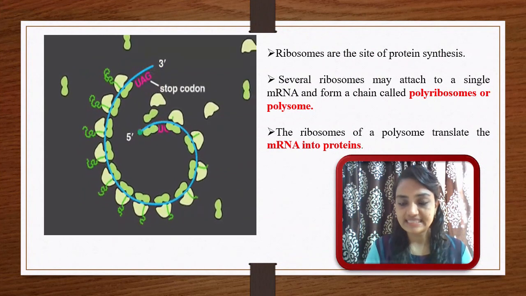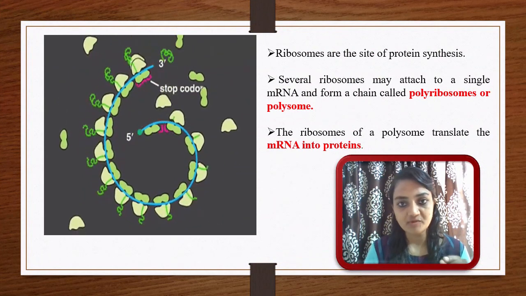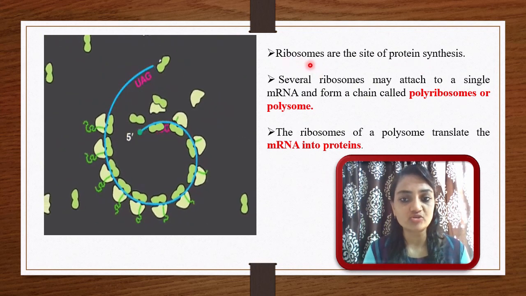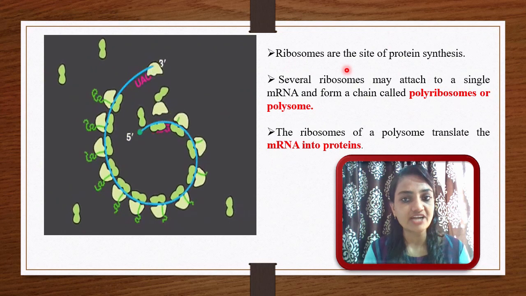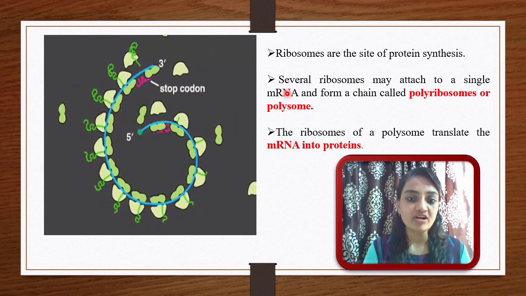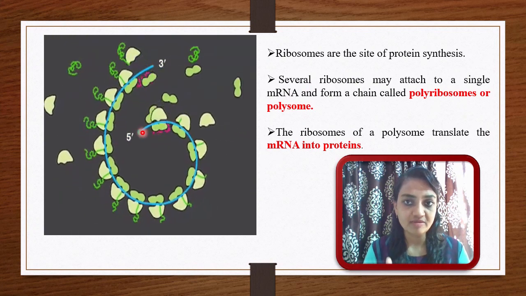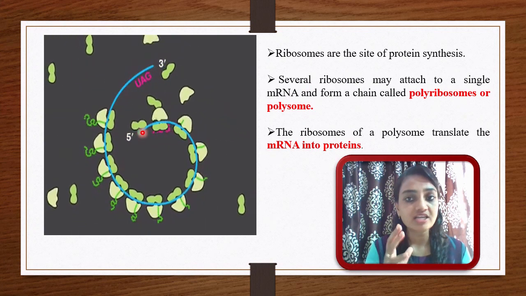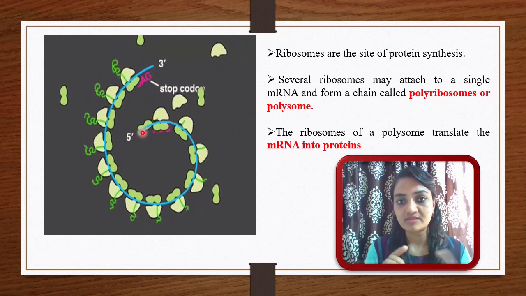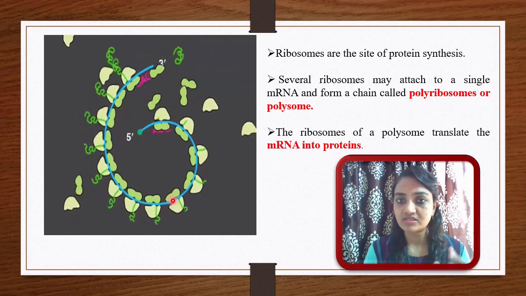Protein synthesis is a very important process in any organism, and the process of protein synthesis occurs with the help of ribosomes, or we can say ribosomes are the site of protein synthesis. Now, what happens with the mRNA? mRNA is messenger RNA which is passed from the DNA in the nucleus. DNA will form mRNA, and on the basis of the mRNA codes, protein synthesis will occur on the ribosomes.